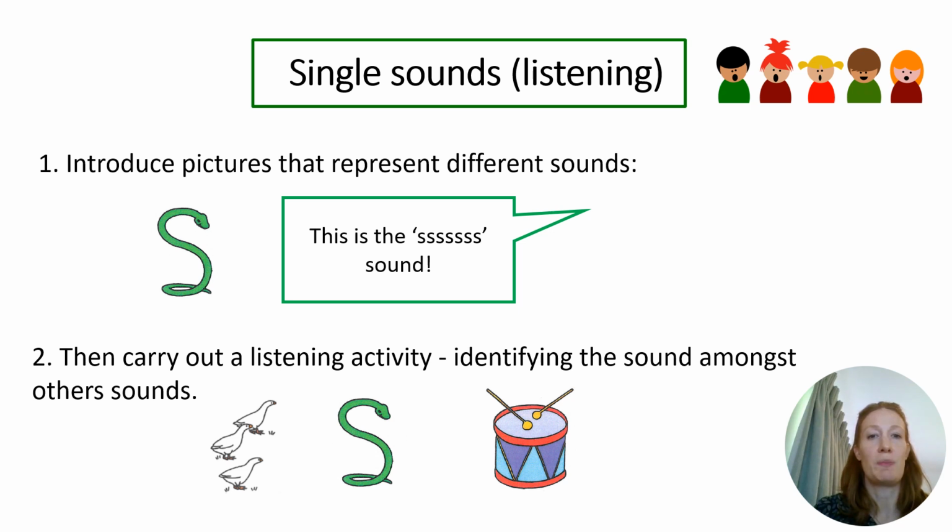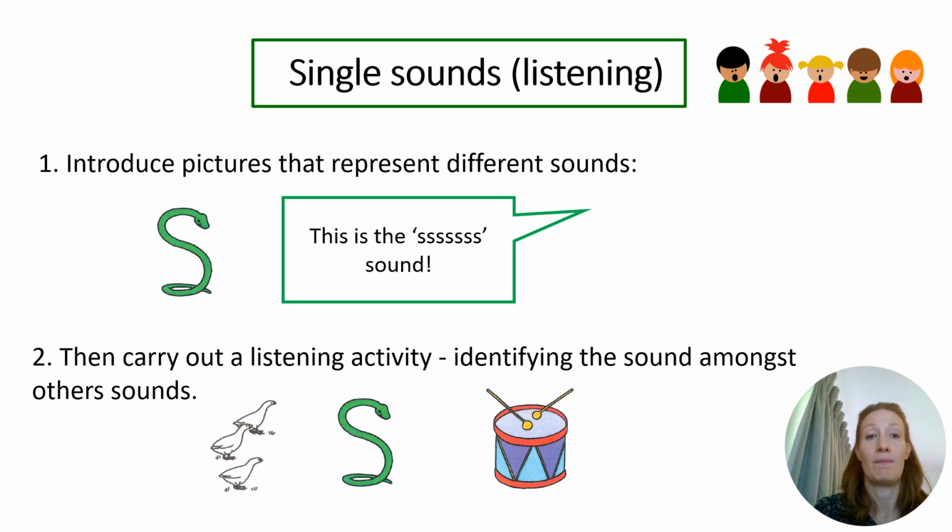Firstly, we would introduce pictures that represent different sounds. Those included in this slide are pictures from the Childhood Apraxia programme, but other pictures could also be used. For example, Jolly Phonics or Little Wonder pictures, perhaps the phonics programme being used at school. After the child understands what the picture represents, you can carry out a listening activity. The picture of the geese here represents g, the picture of the snake represents s, and the picture of the drum represents d. So I might say, point to or draw a dot on the sound that you hear.